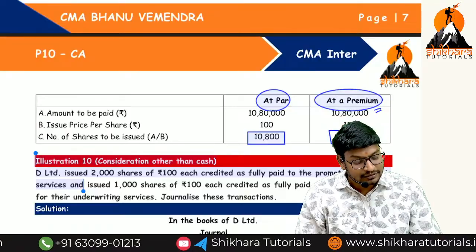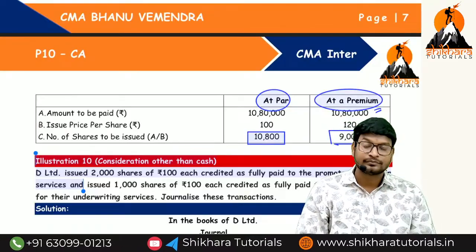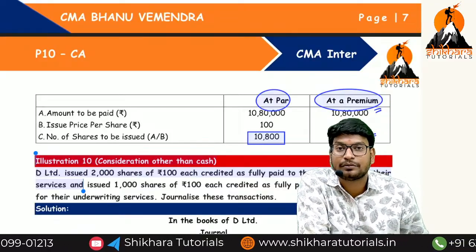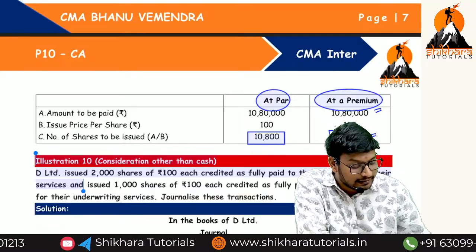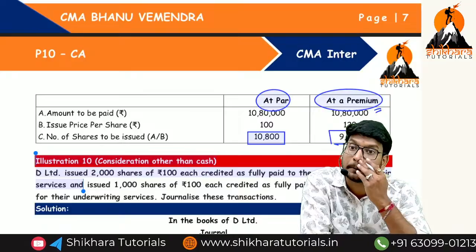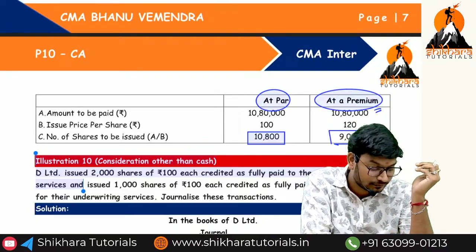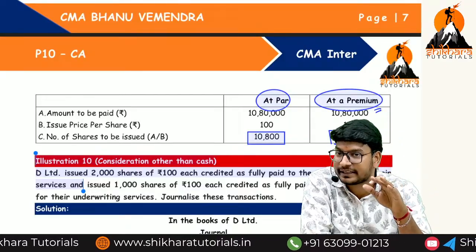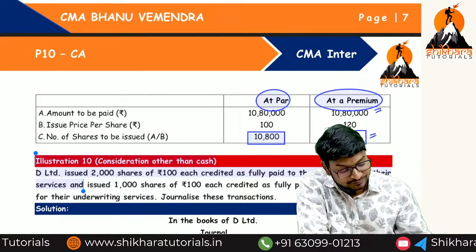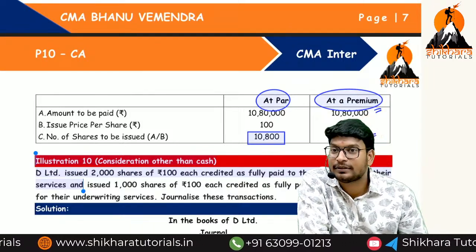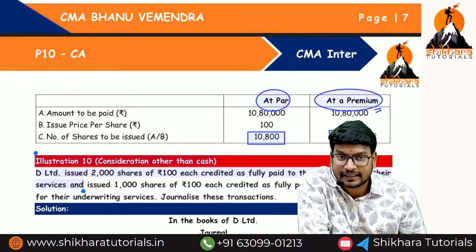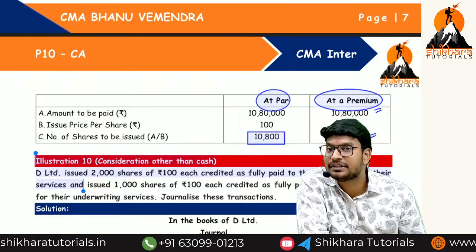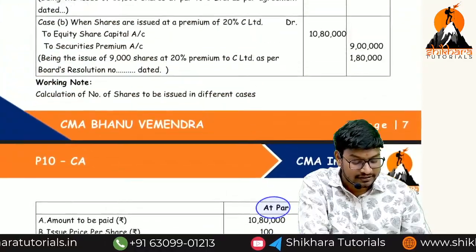Okay? So how many shares come into the picture? 9,000. So 9,000 into 100, how much? 9 lakhs. We have to transfer to the share capital account. And 9,000 into 20, that is equal to how much? 1,80,000. We have to transfer to which account? Securities premium.